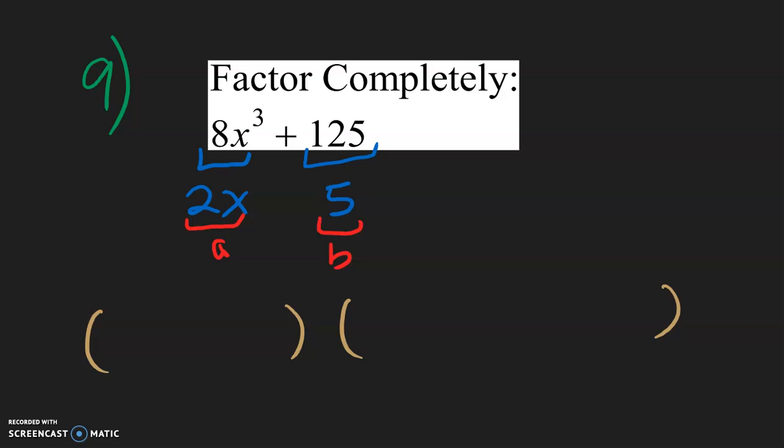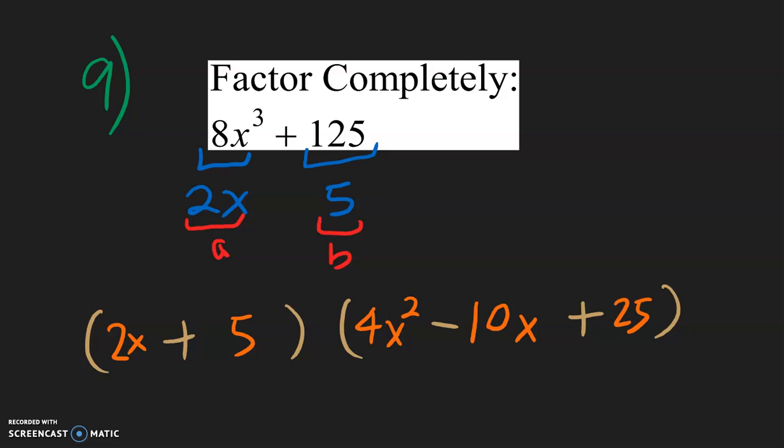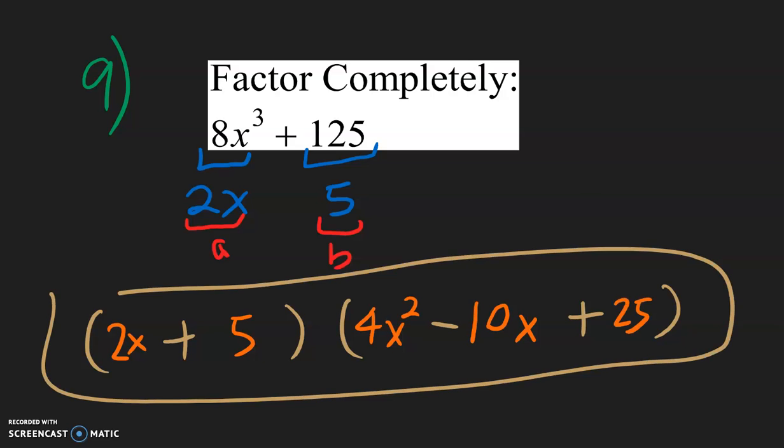So using our formula for sum of cubes, first thing we want to do is copy down the positive and negative signs. So for a sum, this is going to be a plus, this is going to be a minus, and this will always be positive. So A will be 2x. Write that down. B will be 5. A squared will be A times itself, so 2 times 2 is 4. x times x is x squared. AB means A times B, so 2 times 5 is 10, and we have 1x. And B squared is B times itself, so 5 times 5 is 25. And that is our final answer.